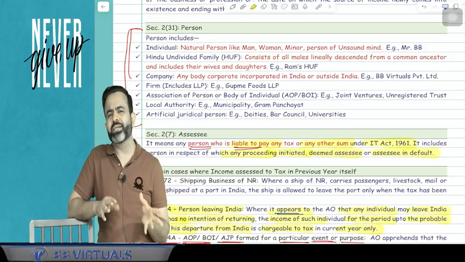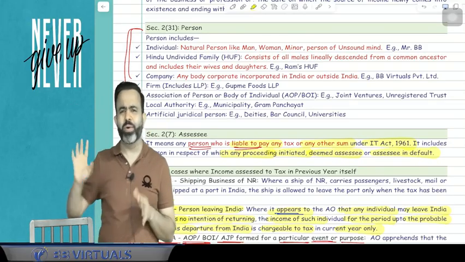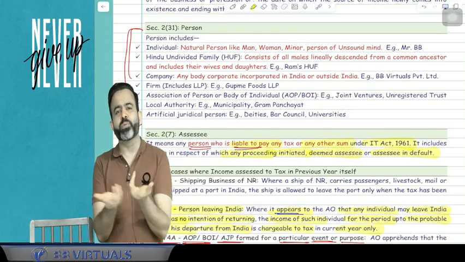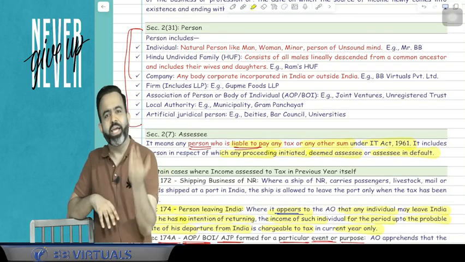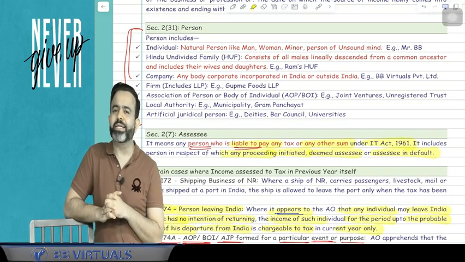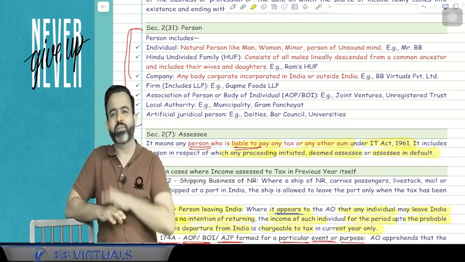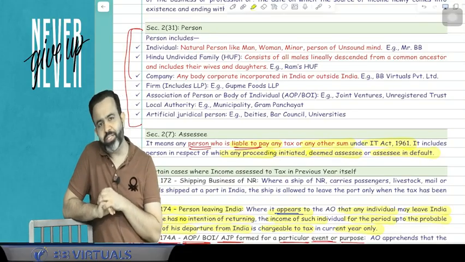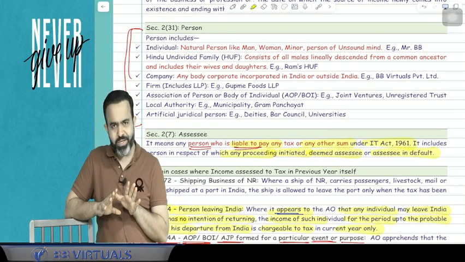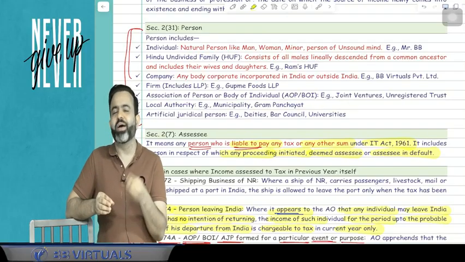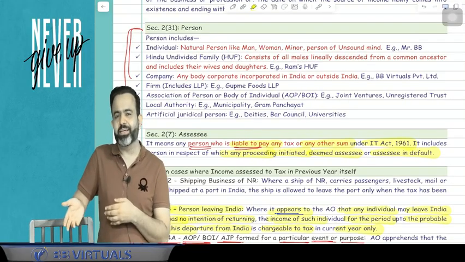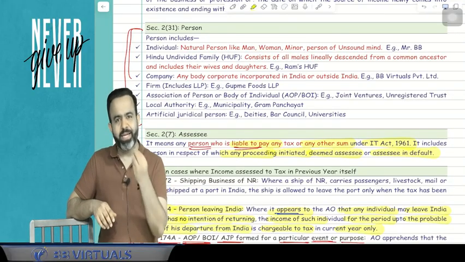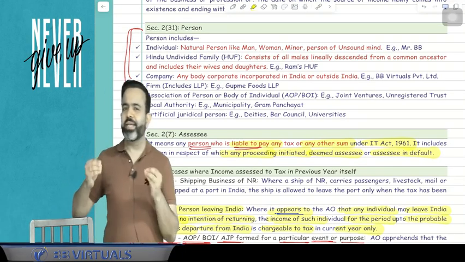In practical life, what happened, guys? Earlier, 50 or 60 years ago in India, there were family businesses. So that family business is known as the HUF business. But nowadays, there is no HUF in offices and all. You know that people create the HUF only to take the benefit of that 2,50,000 or 3 lakh basic exemption. Only to take the benefit of that 2,50,000 or 3 lakh, people create the HUF. But in practical life, why would people create the HUF nowadays? They can create a partnership firm or company or AOP, BOI, or as an individual they can do the business. So in practical life today, HUF is created only to take the tax benefit.